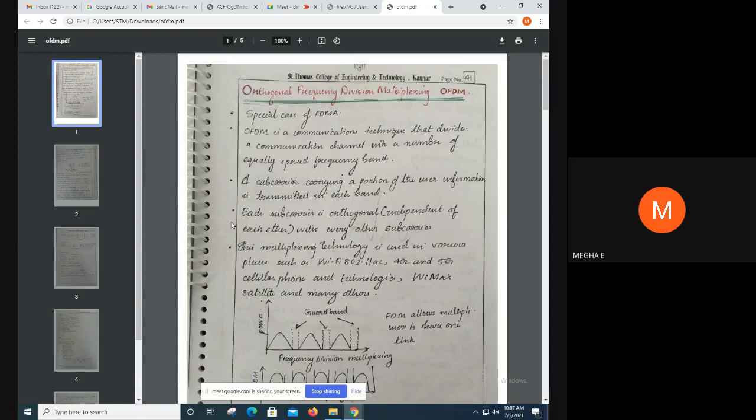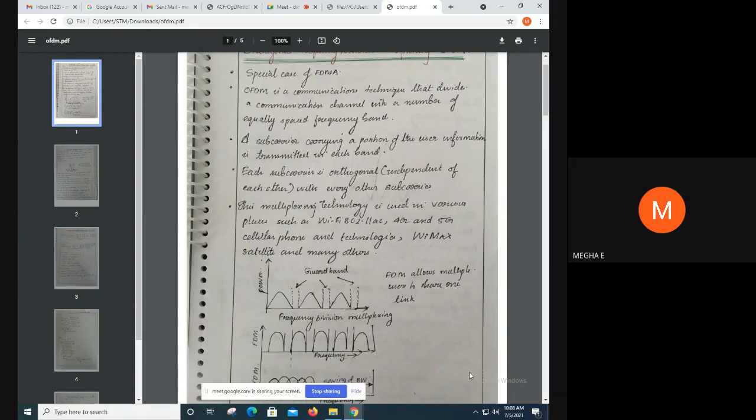ആൻഡ് ദിസ് നേച്ചർ ഓഫ് ദി സബ് കാരിയർ എന്ന് പറഞ്ഞാൽ ഇറ്റ് ഇസ് ഓർത്തോഗണൽ ടു ഈച്ച് അതർ, ദാറ്റ് ഇസ് ഇൻഡിപെൻഡന്റ് ഓഫ് ഈച്ച് അതർ. That is, one subcarrier will be different from the other subcarrier. So each subcarrier is orthogonal and they may be overlapping also. And this multiplexing technology is used in various places such as Wi-Fi, 4G, 5G cellular phone, WiMAX, satellite and many other. So here we have an FDM